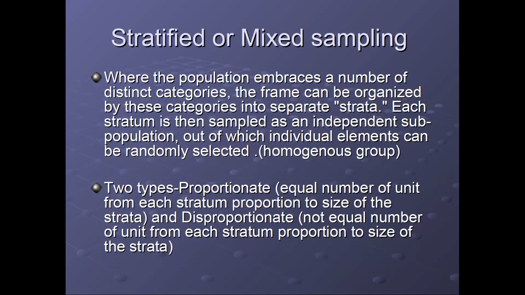Another is stratified sampling or mixed sampling. By the name itself, it says that we need to make separate strata. Now what are these strata? Strata are basically homogeneous groups. If we have a population size of 5 lakh, we can divide the whole population into men and women, on the basis of gender, or on the basis of age groups, or educational background. These are the different strata names we can give to those homogeneous groups.